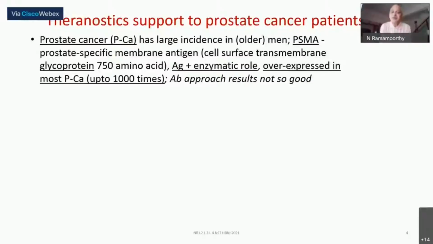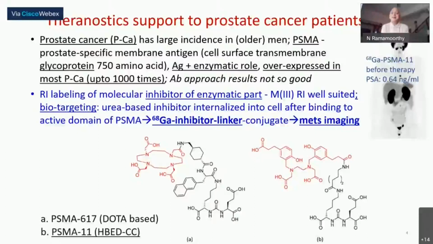So what was required here was to look for certain simple, nice binders, which are inhibitors, which will prevent the enzymatic action, and in the process, they will target the same PSMA. That enzymatic inhibitor development became the success, and in a very critical, important group of prostate cancer patients, the METS imaging could be done with gallium. It is the same isotope gallium, and here you are having an enzyme inhibitor as the target molecule, and a suitable linker molecule, because for the chemistry to attach the radiometal, you need a suitable one.